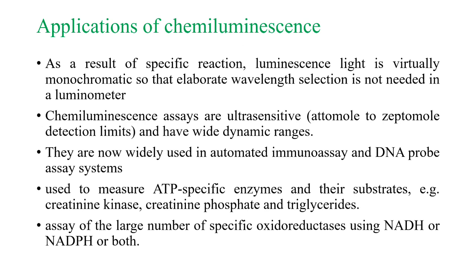They are used to measure ATP, specific enzymes and their substrates, for example creatine kinase, creatine phosphate and triglycerides, and also for assay of a large number of specific oxidoreductases using NADH and NADPH. So these are the applications of chemiluminescence.